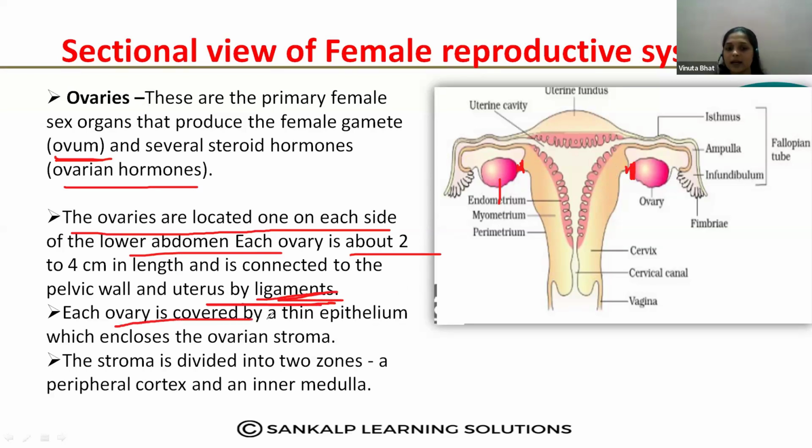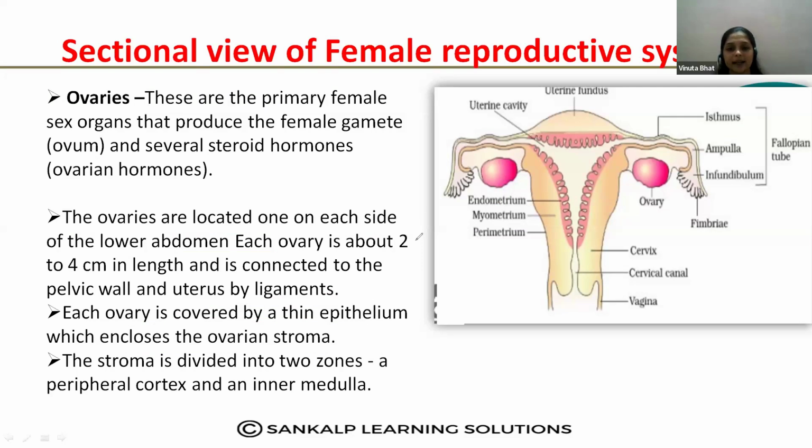Then each ovary is covered by a thin epithelium which encloses the ovarian stroma. Okay, so here ovary ಏನಾಗಿದೆ? That is covered by a thin epithelium tissue. Thin epithelium tissue ಇಂದ connect ಆಗಿದೆ. And inside the ovary you can observe the cortex and medulla region. ಅದನ್ನ ನಾವು ovary section ಸ್ಟಡಿ ಮಾಡಬೇಕಾದ್ರೆ oogenesis ಅಲ್ಲಿ ಸ್ಟಡಿ ಮಾಡ್ತೇವೆ. ಓಕೆ, ಸೊ ಬಟ್ ಹಿಯರ್ ವಾಟ್ ಇಸ್ ದ ಪಾಯಿಂಟ್ ಯು ಹ್ಯಾವ್ ಟು ರಿಮೆಂಬರ್? How it is attached, where it is attached, and what is the function. Okay, so ಎಲ್ಲಿ ಅಟ್ಯಾಚ್ ಆಗಿದೆ, ಹೇಗೆ ಅಟ್ಯಾಚ್ ಆಗಿದೆ, so that is the main thing.